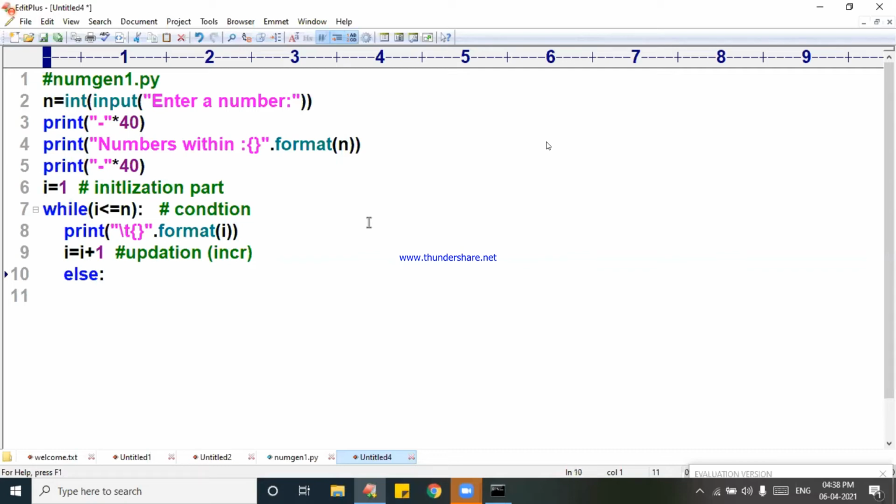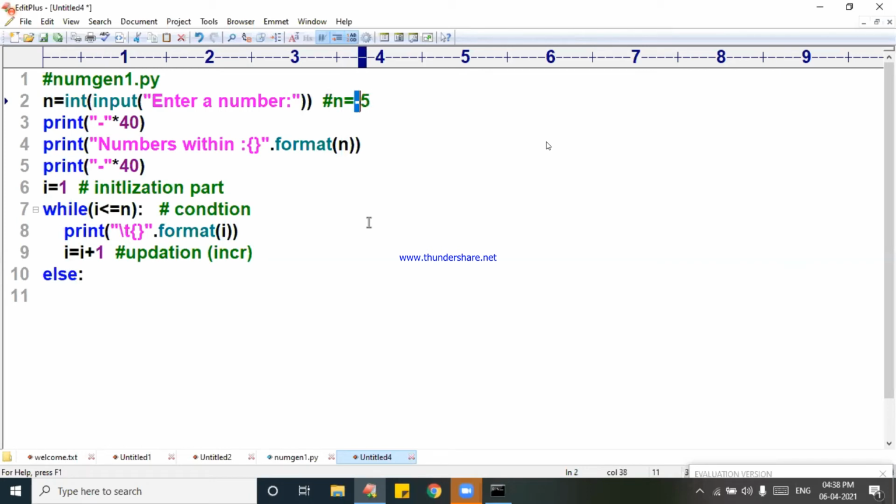Carefully watch it. What is my number? If the number is positive, i is equal to 1, you start. Suppose my number is n is equal to 5. Then i is equal to 1, and 1 less than or equal to 5 is true, so it prints. Suppose all of a sudden my n value is minus 5.